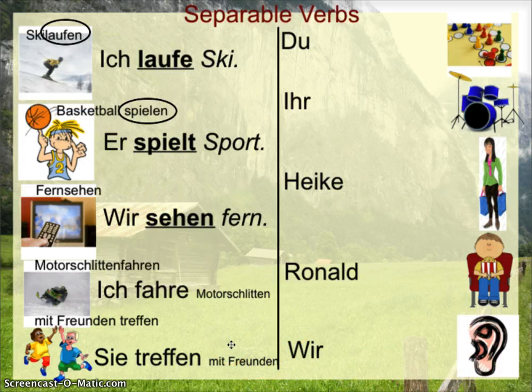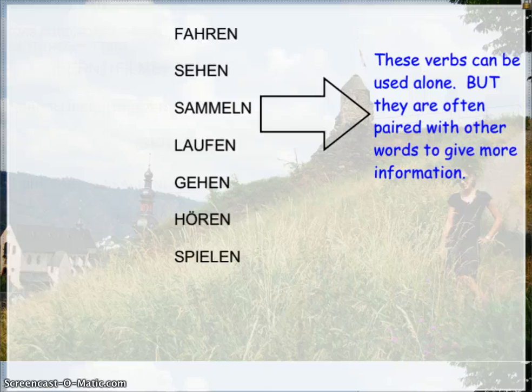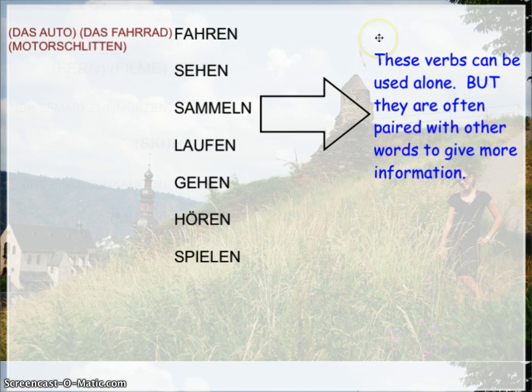It's a good idea for you to go and practice how these verbs work a little bit on Conjuguemos before continuing. There are several verbs that take this characteristic in German, this separable characteristic. For instance, fahren, we learned, means to drive. There's a couple of different things that you can drive in German. You could drive a car, you could drive a bike, you could drive a snowmobile. Ich fahre das Auto, ich fahre das Fahrrad, ich fahre Motorschlitten.